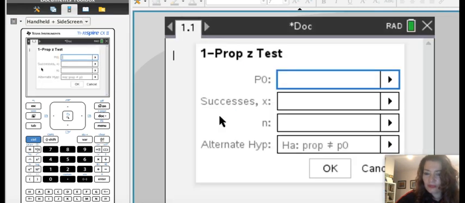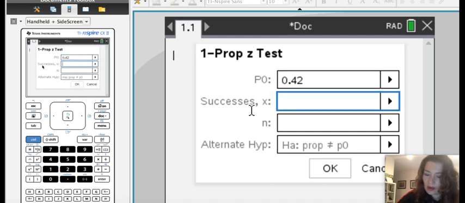Now from number 5, it prompts you to enter. This P0 is the same as P naught. In other words, what is the hypothesis claim? Our hypothesis claim is 0.42. So notice when we're looking at proportions, this is always going to be a number between 0 and 1. If you enter something greater than 1, you will get an error.